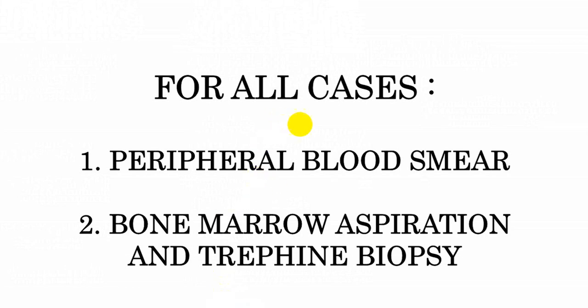For any person who is suspected to have all three components, that is RBC, WBC and platelet, you must have a good CBC and peripheral blood smear examination. And for further identification, bone marrow biopsy must be done.